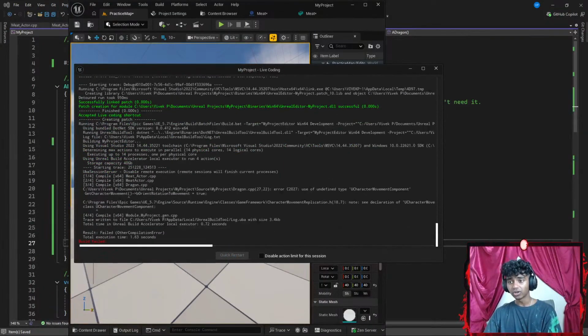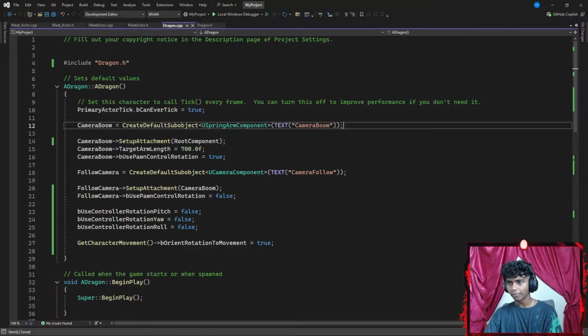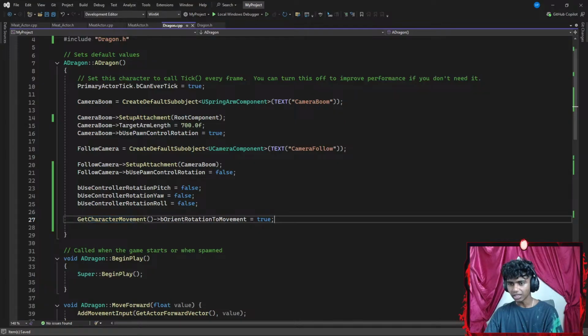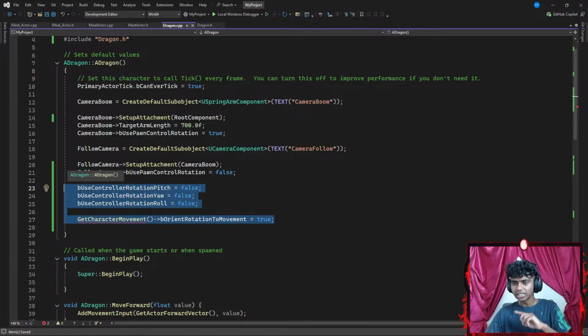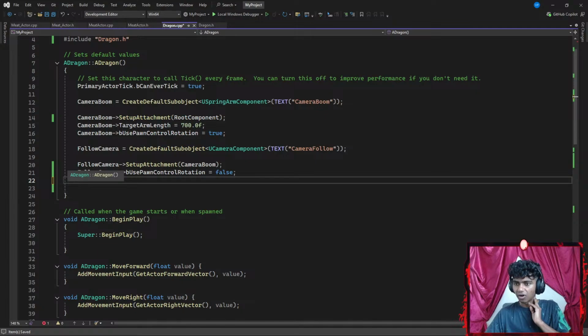Okay, but before I run my code, it does say build failed. What up, guys? Build failed. Maybe because my character movement is wrong here. Okay, let's go ahead and remove this. I'm pretty sure I did get it to work before. What's different now?